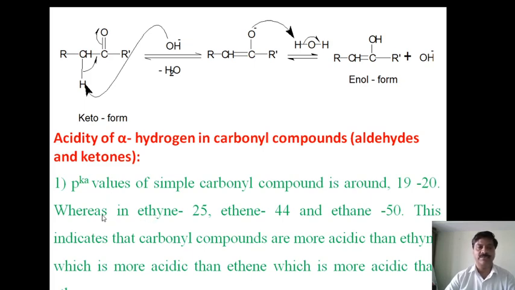This is the first point. Due to having a small value of pKa, these carbonyl compounds are more acidic compared to alkene, alkyne, and alkane.